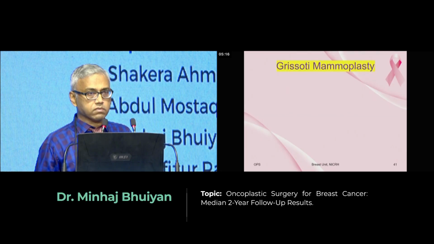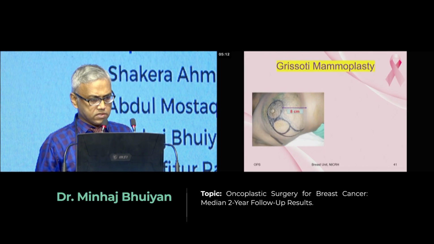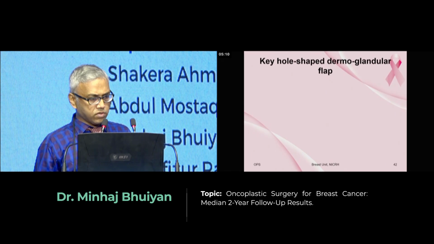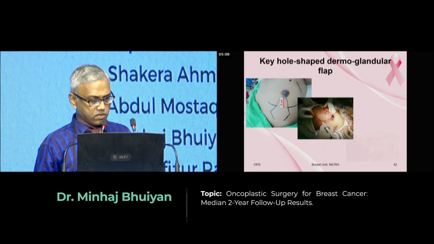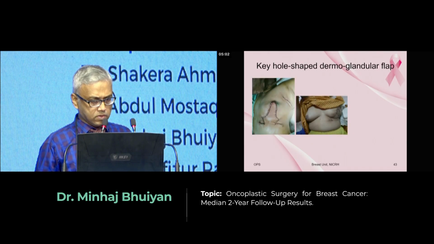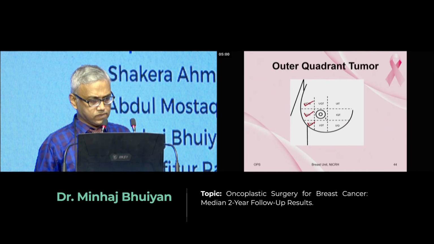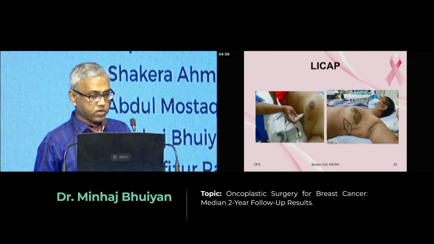For central quadrant, we adopt Grissotti technique, and we also use the keyhole-shaped flap for central quadrant tumor. For outer quadrant, we adopt some perforator flap based techniques.